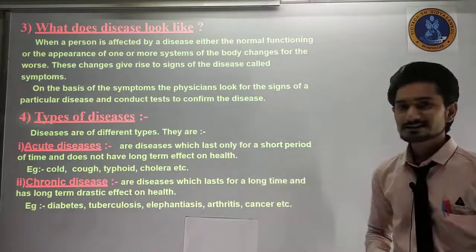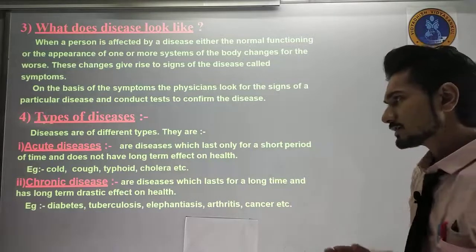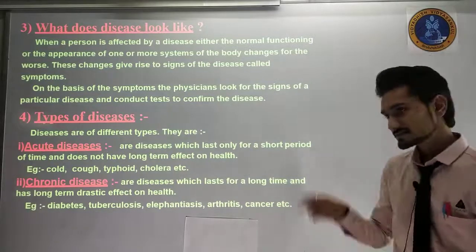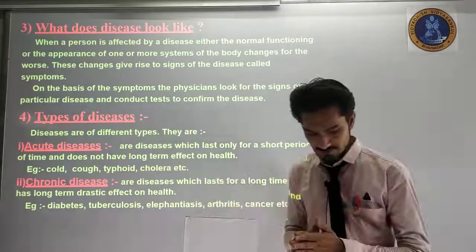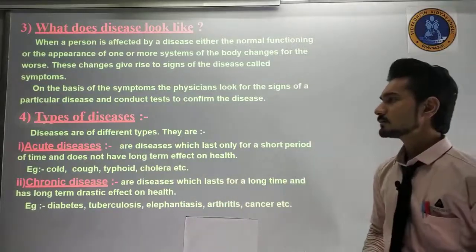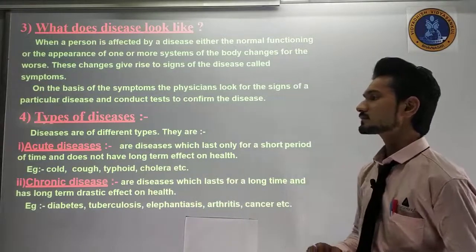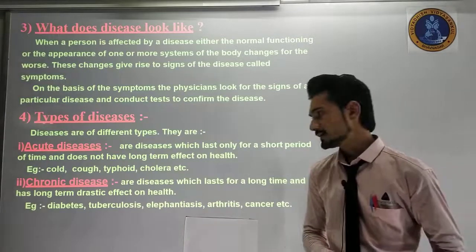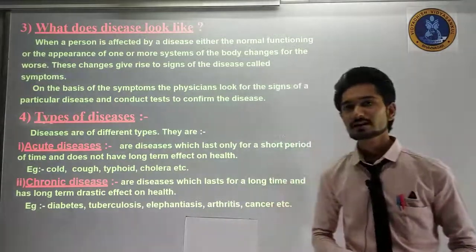Acute diseases are the diseases which only last for a short duration of time, and we have seen in the previous lecture that cold, cough and typhoid are things that come in our body only for a short period. Afterwards we have seen what chronic diseases are.